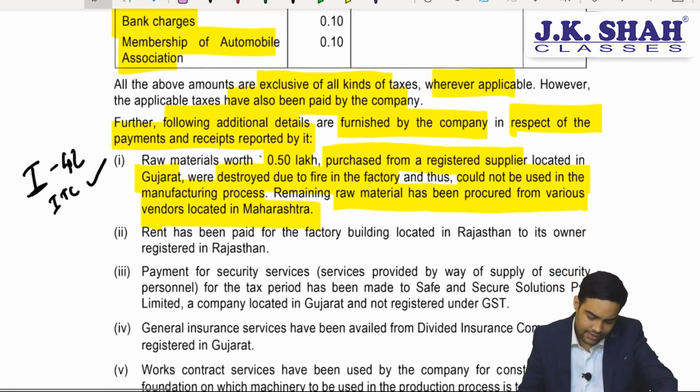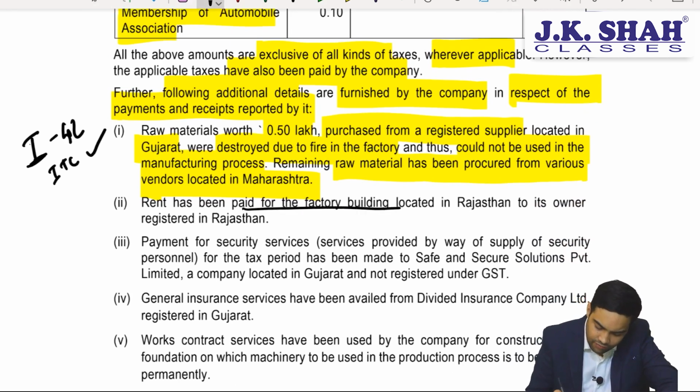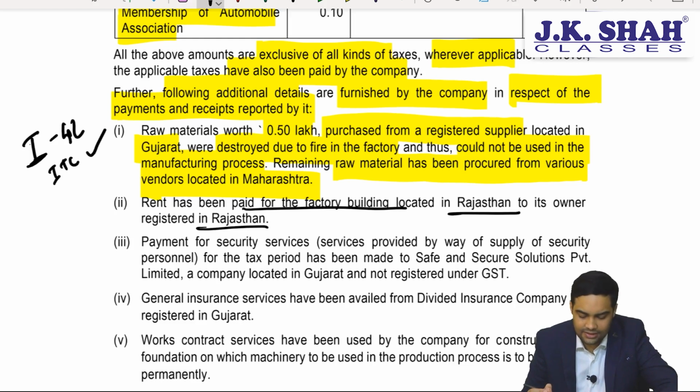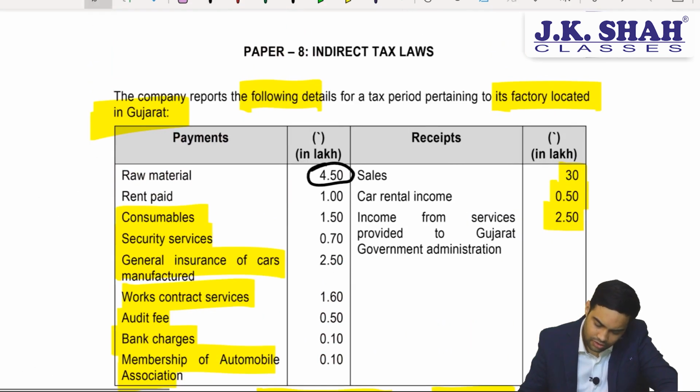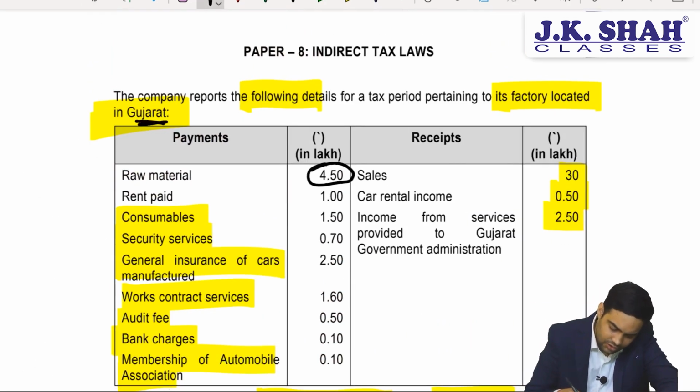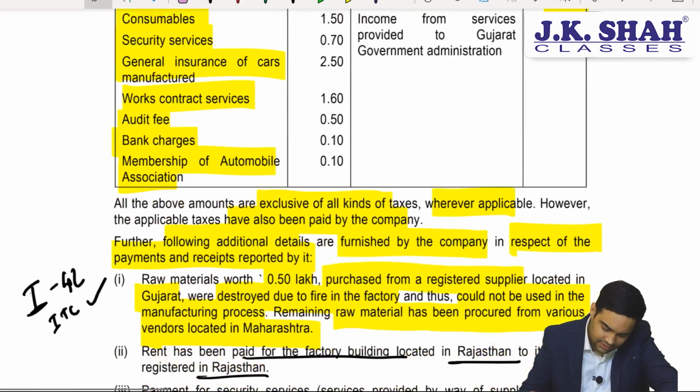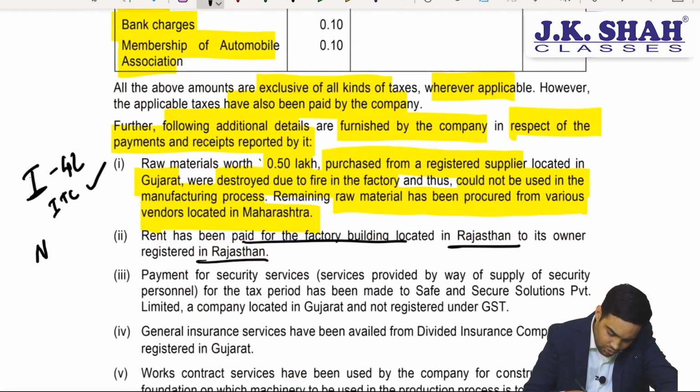Then, rent paid for the factory building located in Rajasthan to its owner registered in Rajasthan. Now, the factory building is located in Rajasthan, and you are computing for Gujarat. So, will this rent paid be eligible? The answer is no, no ITC.